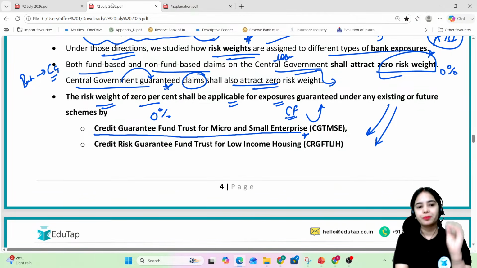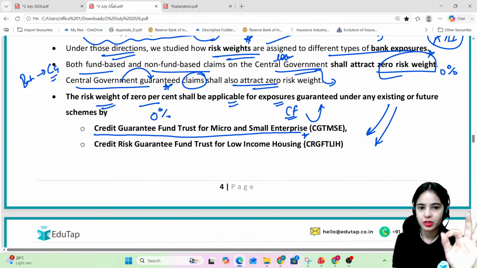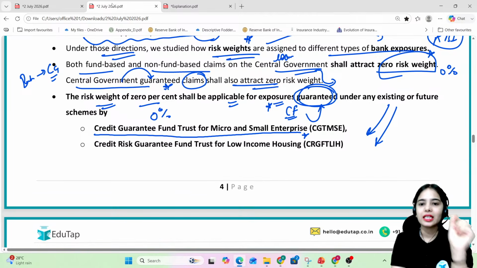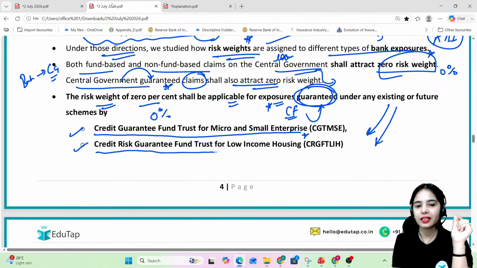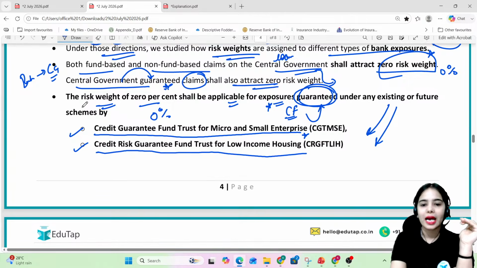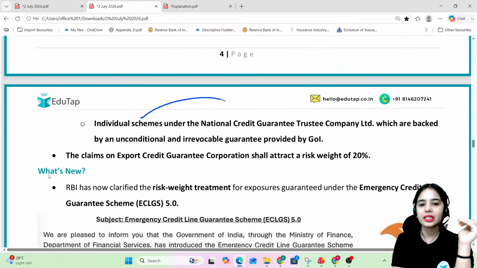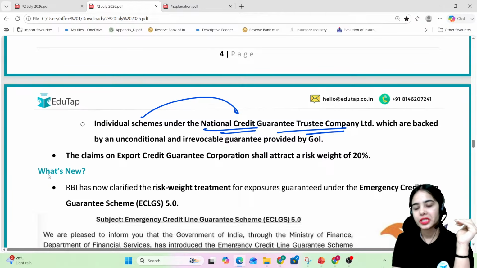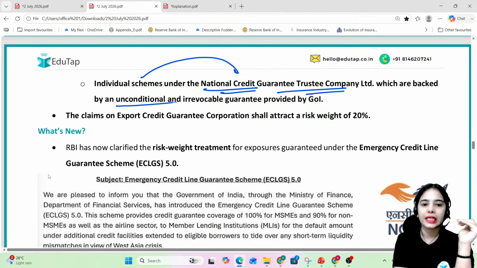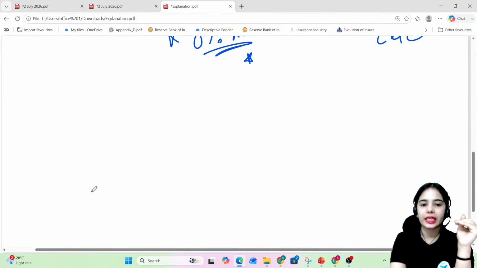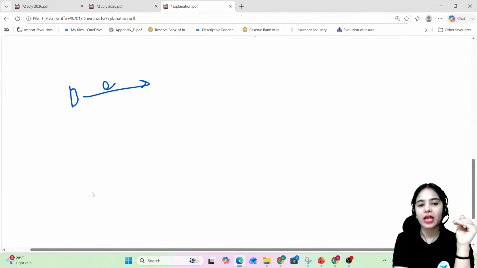Okay. So basically there will be the risk weight of 0%. This shall be applicable for the credit facilities that are guaranteed under the Credit Guarantee Fund Trust for Micro and Small Enterprise, under the Risk Guarantee Fund Trust for Low Income Housing, as well as the individual schemes under the National Credit Guarantee Trustee Company Limited, which are backed by an unconditional and irrevocable guarantee provided by Government of India. So it has been clearly laid down that if the bank is having an exposure to the central government, there should be a risk weight of 0%.